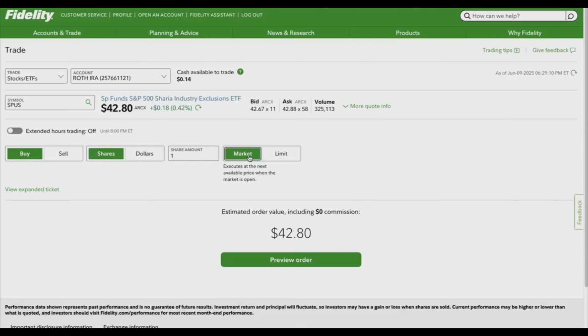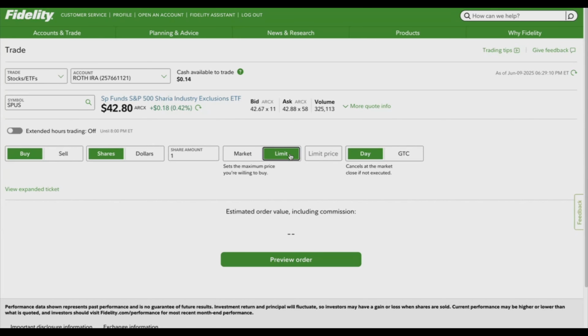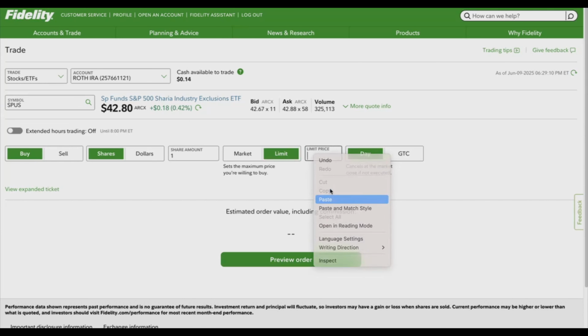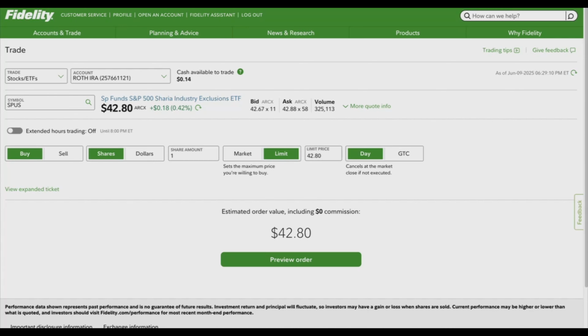So if I want to quickly buy and I don't want to wait, then I will click market. But if I want to wait so I can better control the price I want, then I will click limit, and then I will choose the same price or any other price. So basically it doesn't go above that. So that's the price I want. So I will click limit, choose the price I want, and then you have a day, or let's use ChatGPT